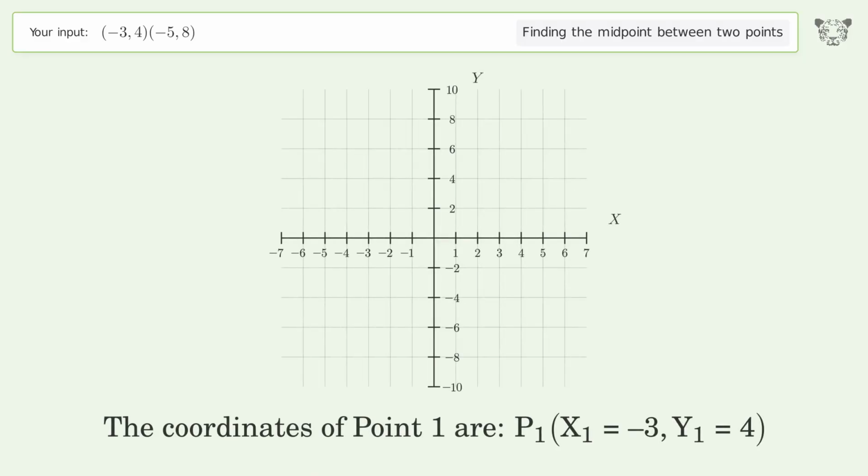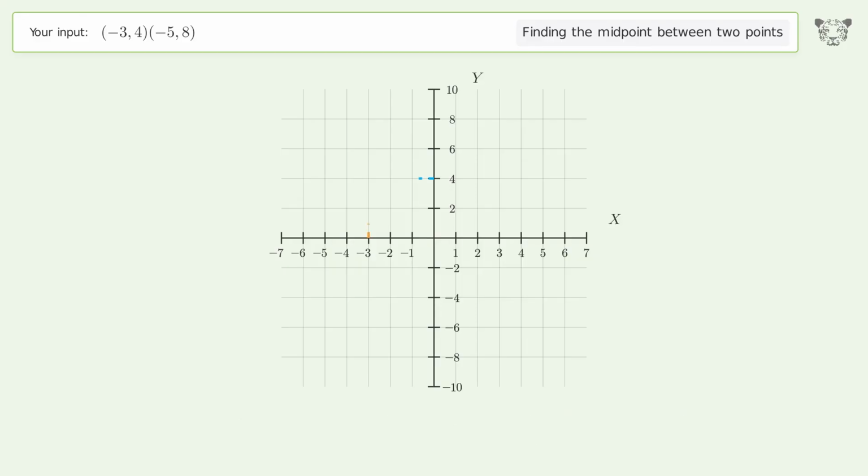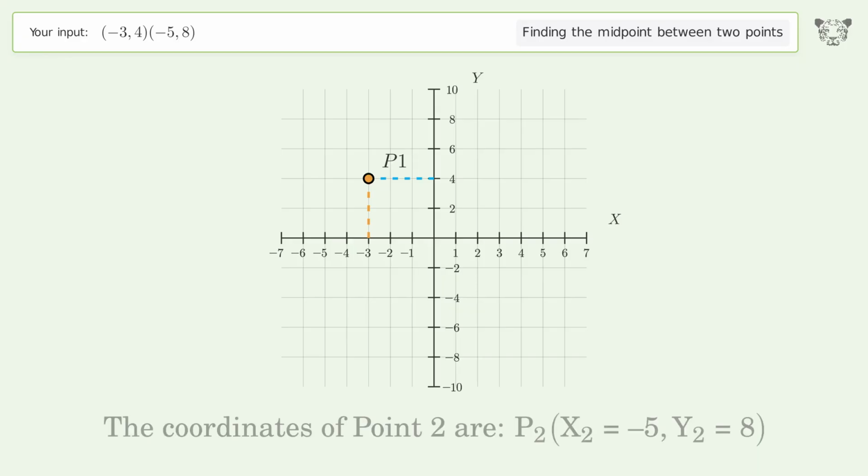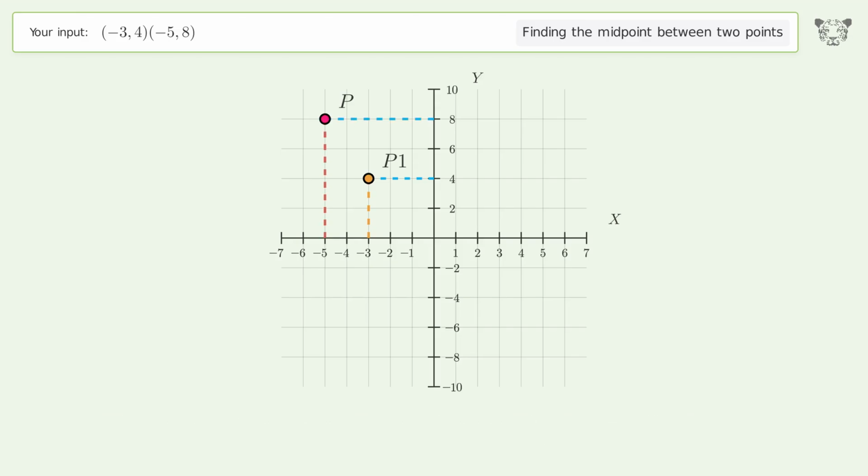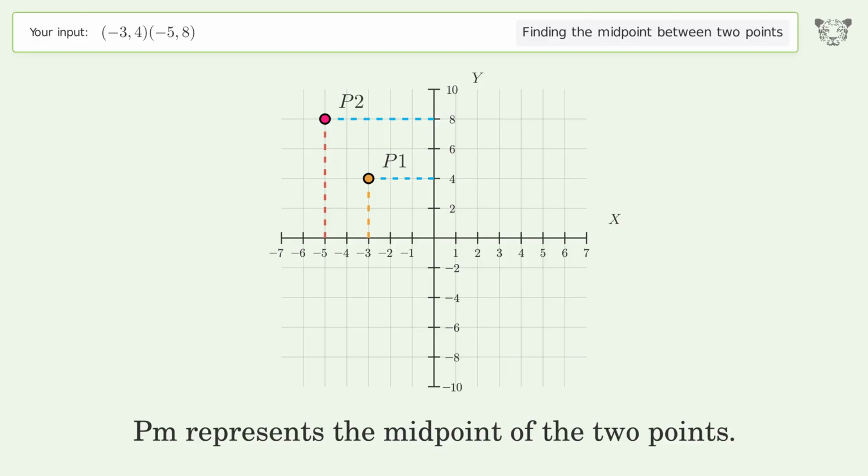The coordinates of point 1 are x1 equals -3, y1 equals 4. The coordinates of point 2 are x2 equals -5, y2 equals 8. PM represents the midpoint of the 2 points.